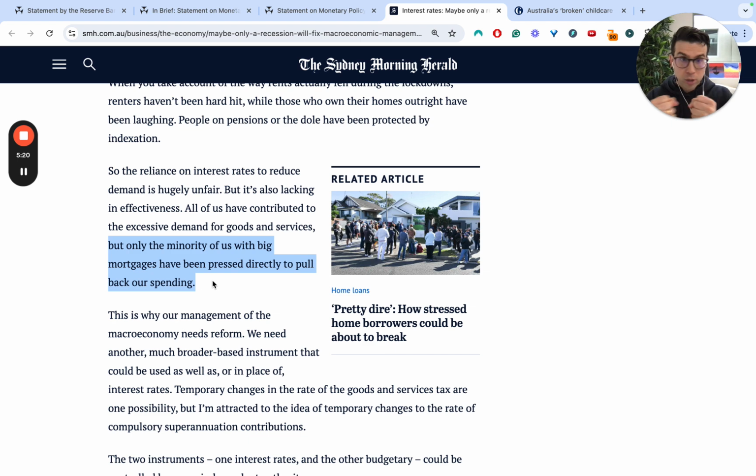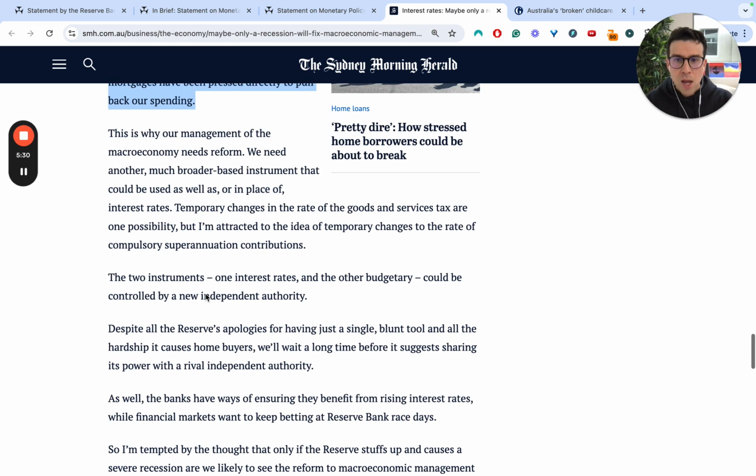And so we're trying to pull back a small group of the economy's spending in the hope that we can pull it back so aggressively that it's enough to pull the whole economy back while everyone else still continues to maybe spend as they were, okay? And so he's arguing really what this indicates is that this shows the real structural limitation, I think we could argue here, of monetary policy in trying to deal with inflation in the economy, and that's why we need reform, okay? His suggestion is, we need something that's going to be actually more broad-based.